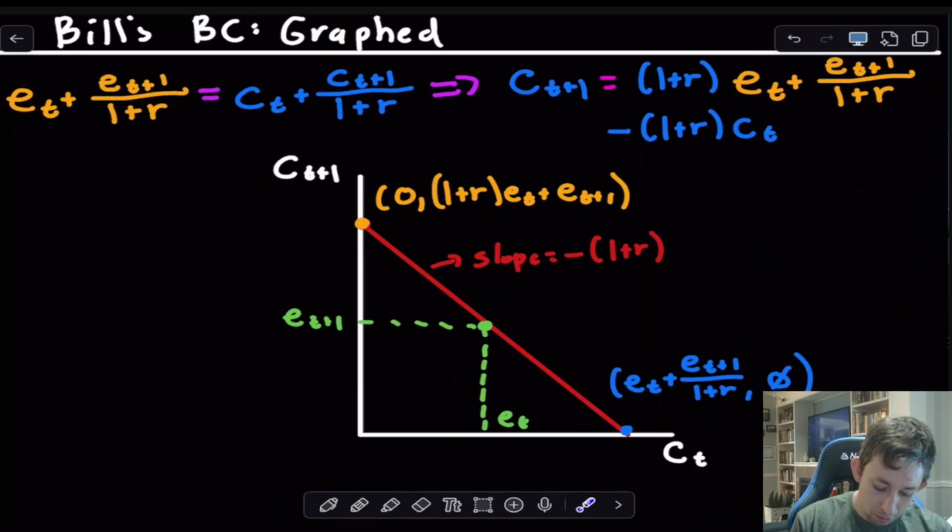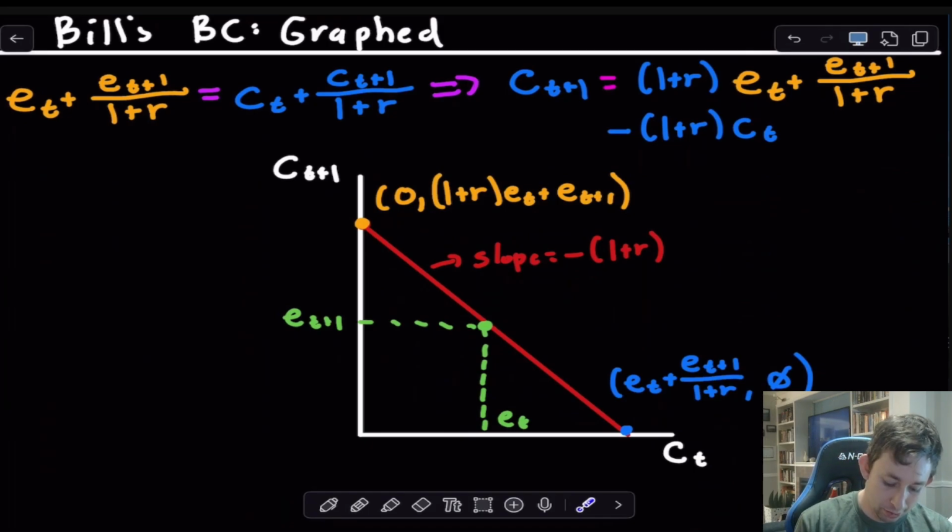In order to borrow against the amount of coconuts that he's going to receive in period t plus 1, however, he's got to make sure he's aware of the fact that he's got to repay that with interest. So he's going to go E_{t+1} divided by 1 plus r to make sure that when he gets those coconuts in period t plus 1, he has just enough to repay the person who lent him coconuts in period t. He's able to perfectly repay them in period t plus 1, but he's not able to eat anything in t plus 1 because he gave away all his own coconuts in order to repay that loan. That's sort of what's happening with the budget constraint.